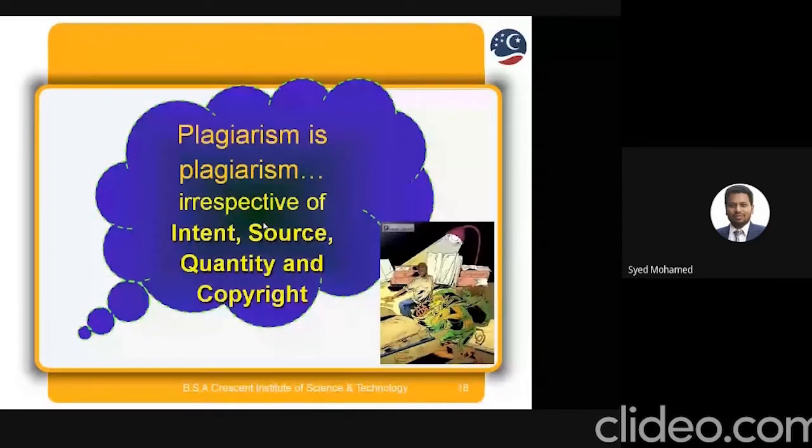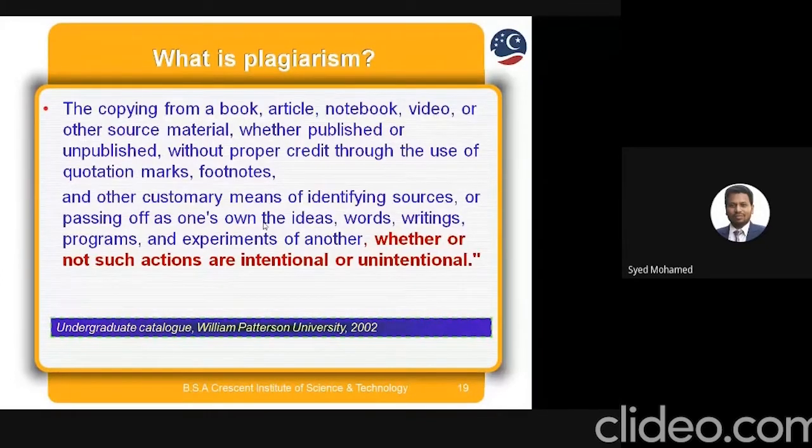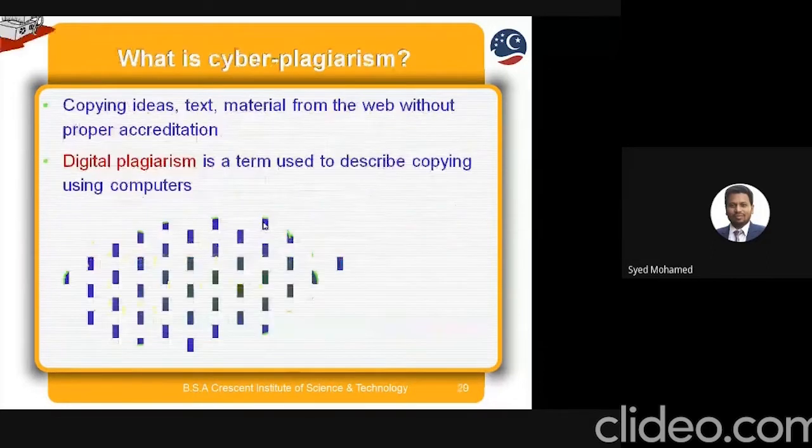So what is plagiarism? Copying from a book, article, notebook, video, or other source material, whether published or unpublished, without proper credit, this is the important phrase, without proper credit through the use of quotation marks, footnotes, and other customary means of identifying the source, or passing off as one's own the ideas, words, writing, programs, and experiments of another.